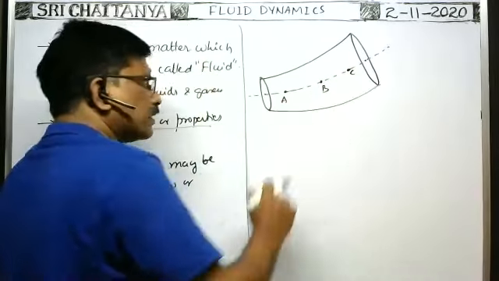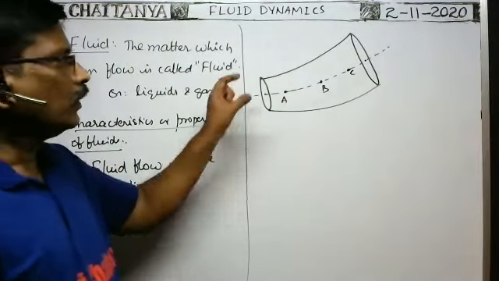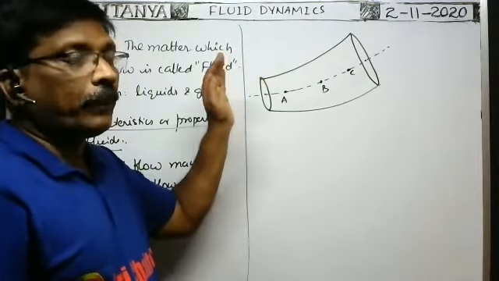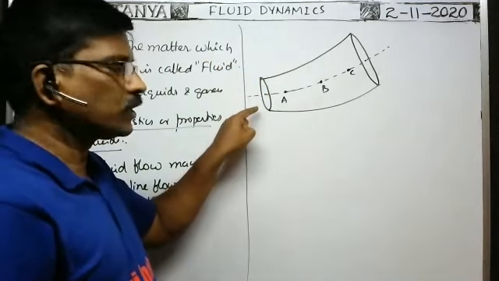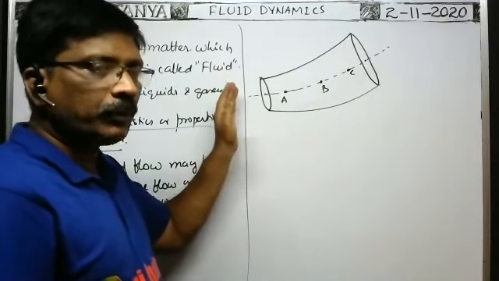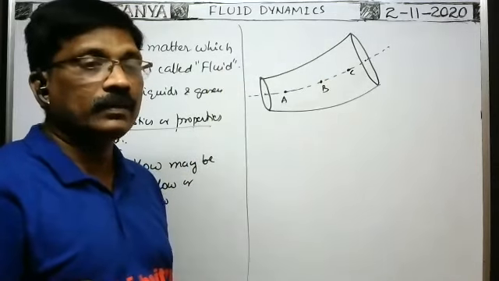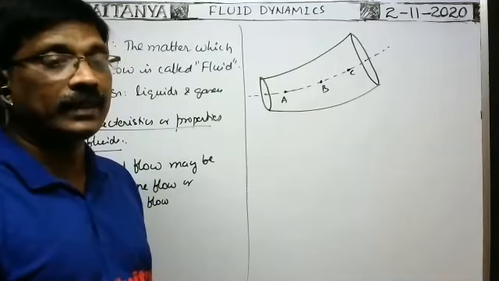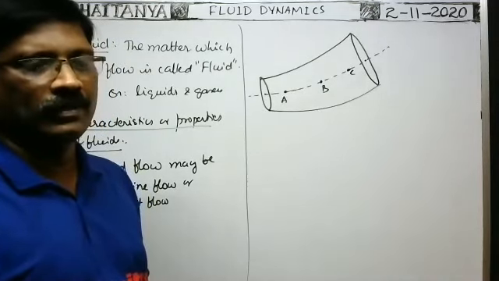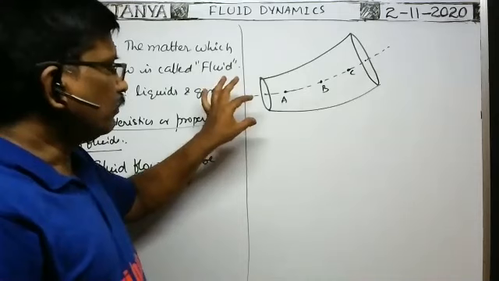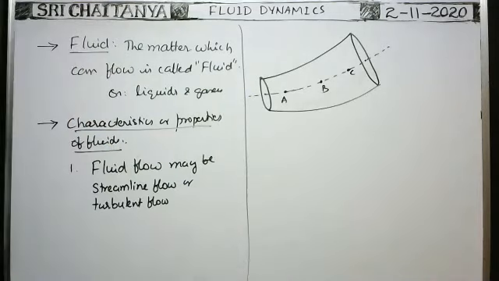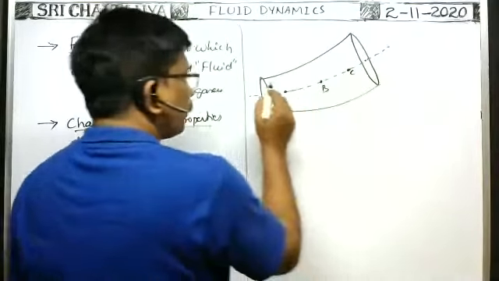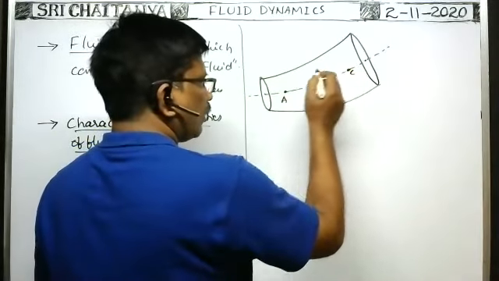In the fluid flow, the path along which the fluid particles travel is called a streamline. So whenever the fluid is in motion, the path along which fluid particles travel is called the streamline.